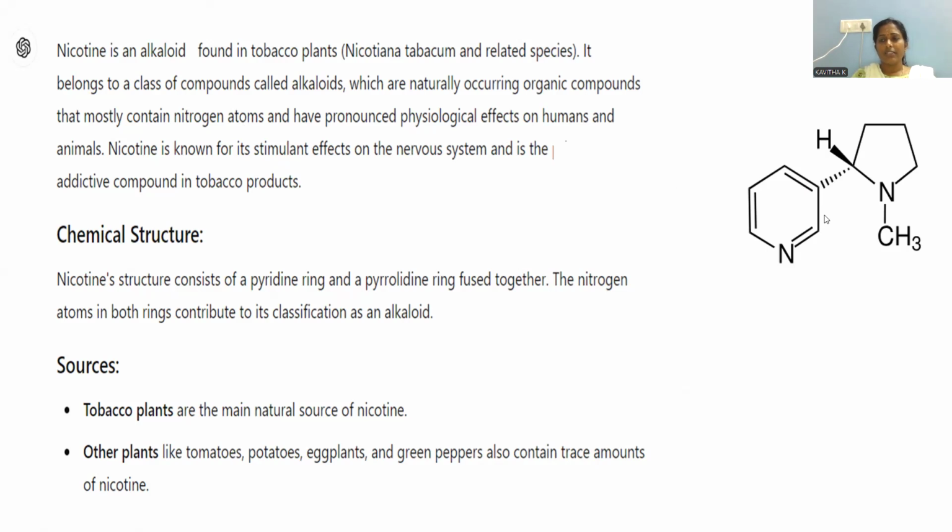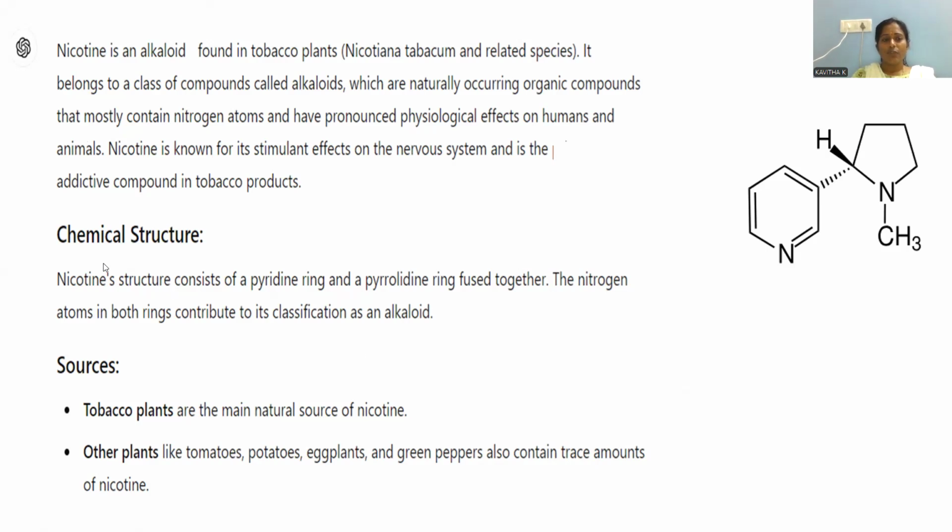Whenever this product is used continuously, it has an addiction property. People still tend to keep using it. That is why the addiction property is the common side effect of nicotine. Apart from that, some useful medicinal effects can also be noticed for nicotine.